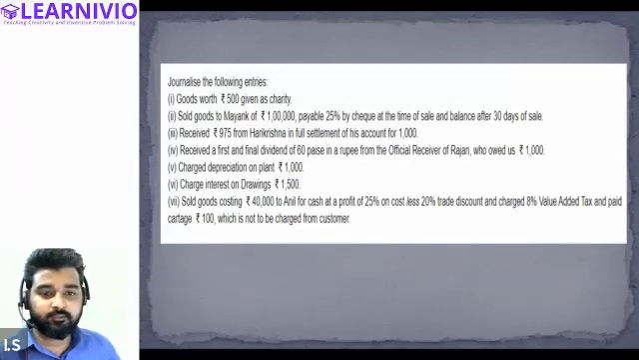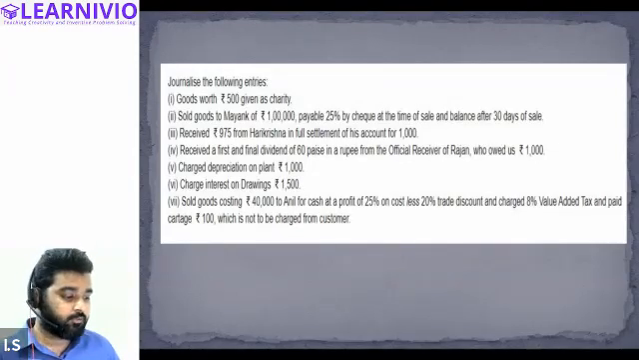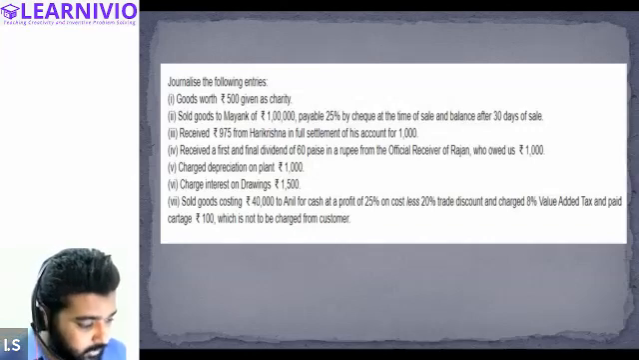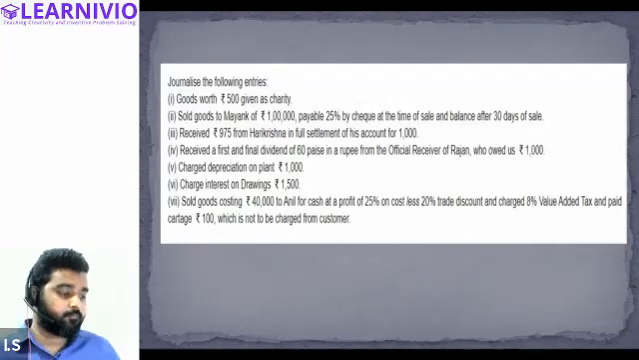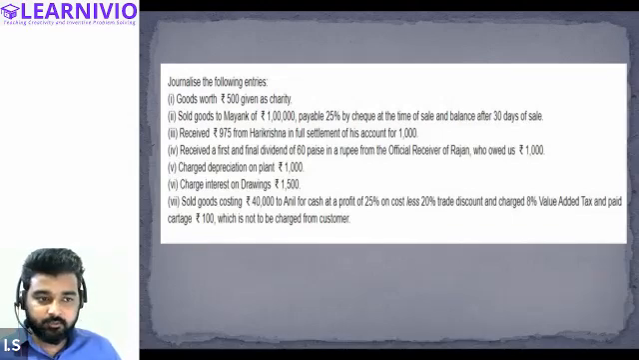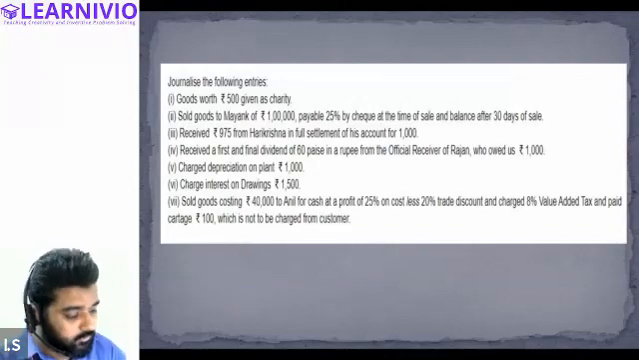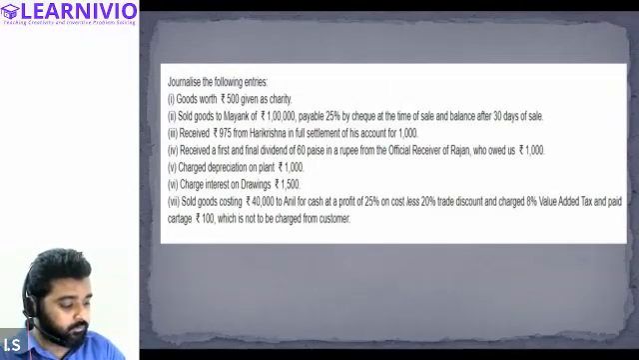Value added tax is how much, Samiksha? 8% of what? 40,000. 8% of 40,000 is how much? 3,200. So the customer will basically pay 43,200.